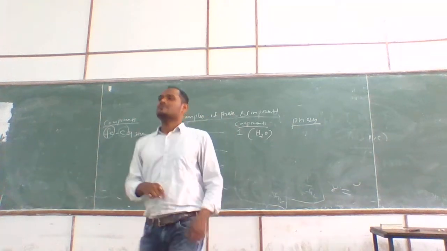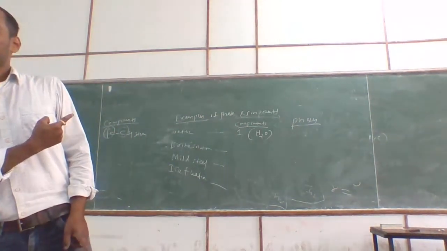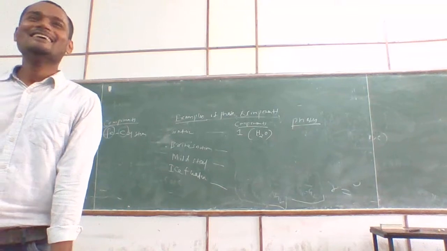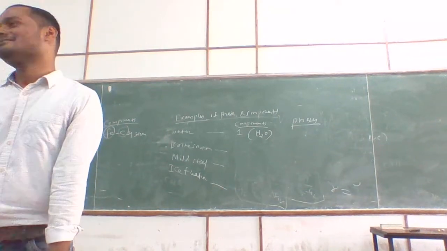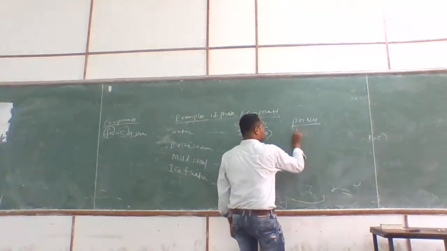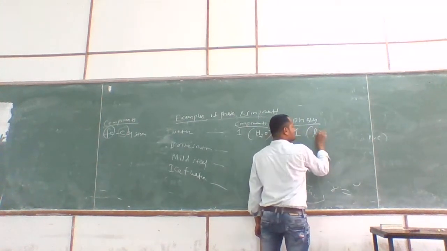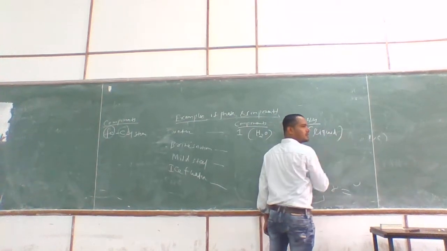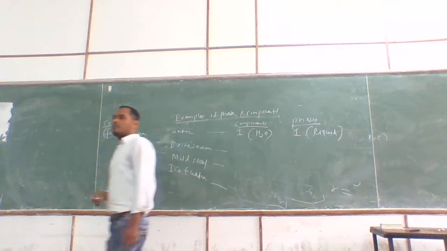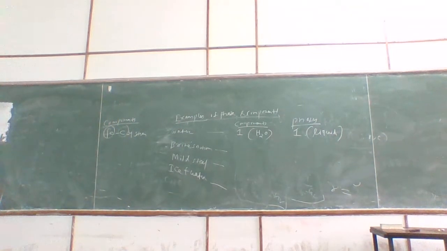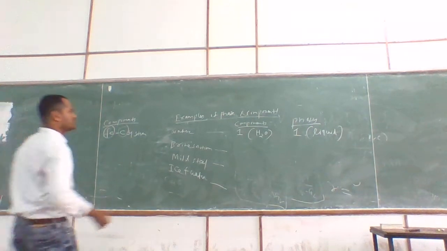And phase: water is one phase, again one phase. Very good. In the GATE exam also, these are the questions they will give you to make you confused. I think Dinesh sir has talked about the Gibbs phase rule, F equals C minus P plus 2. Okay, I will discuss that again, maybe in the coming days.